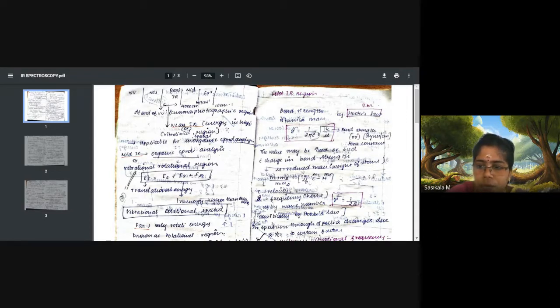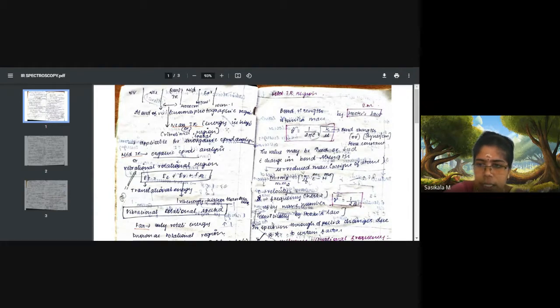For a particular group, for example OH, CH, CC, C double bond O, these all can be analyzed by using this Hooke's law. This is the application of Hooke's law. It is similar to the Woodward-Fieser rule. In UV-visible, you have calculated lambda max by using the Woodward-Fieser rule, right? You have attended the sessional exam also on that. Similarly, there we calculate lambda max theoretically and compare it with the practical value.